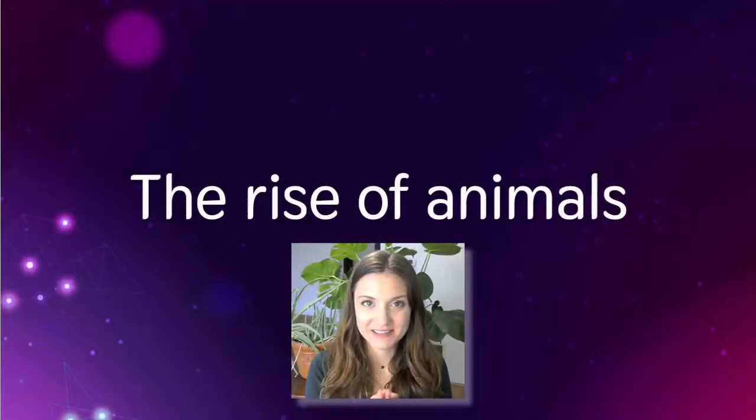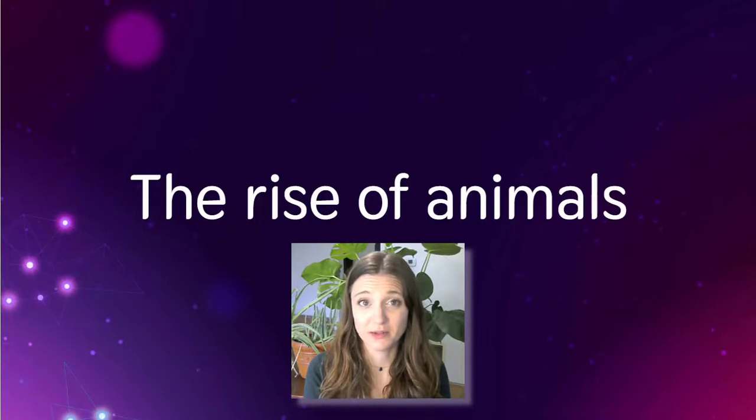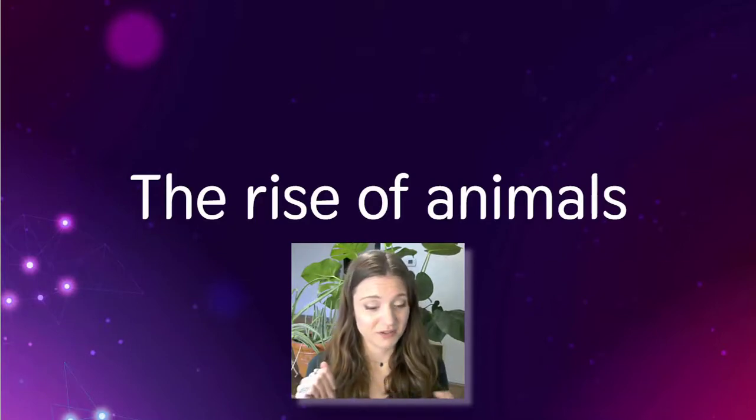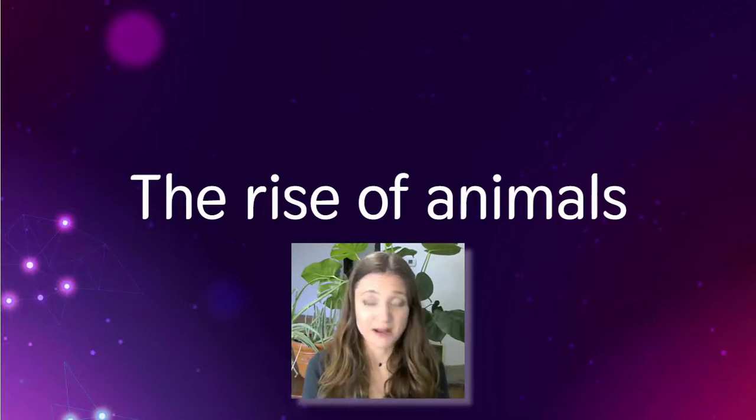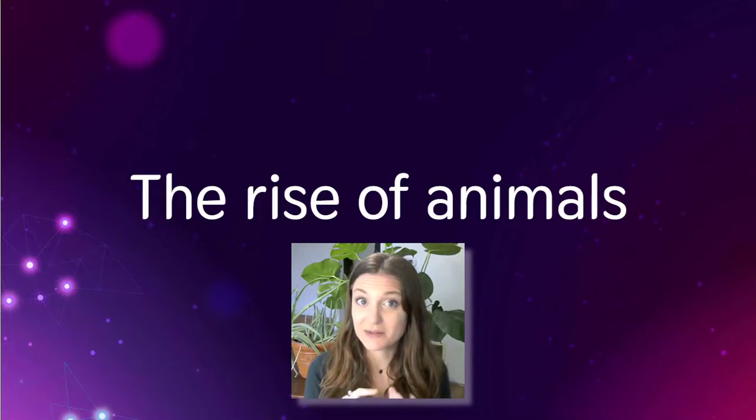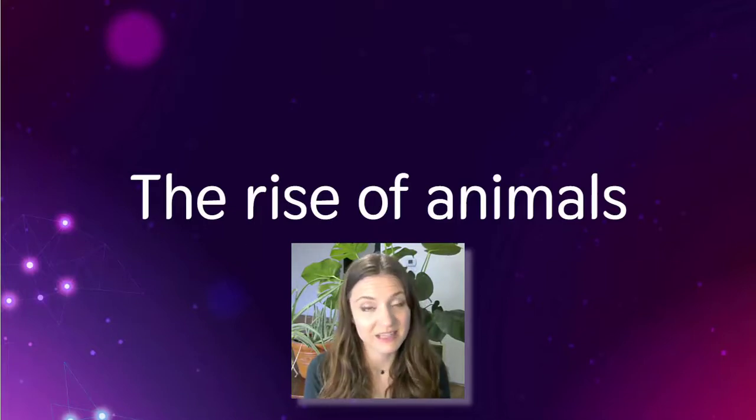We have made it to our last section, our last major group of organisms that we see evolving on our planet. So let's think about how far we've come. We talked about how the first cells formed. We talked about how the first eukaryotes formed. We talked about how plants moved onto land. We talked about fungi moving onto land. Now, this last group, animals, here we go.